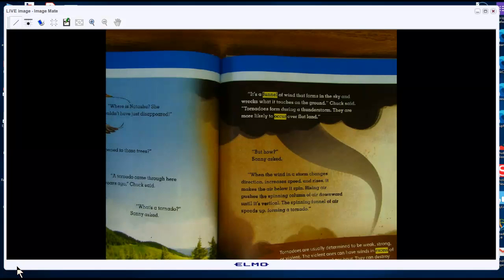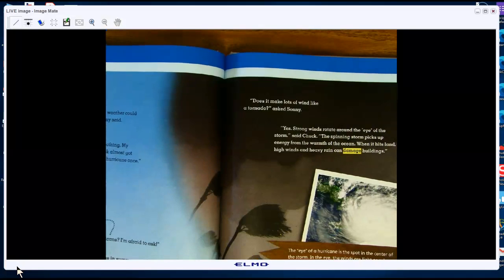"But how?" Sonny asked. When the wind in a storm changes direction, increases speed, and rises, it makes the air below it spin. Rising air pushes the spinning column of air downward until it's vertical. The spinning funnel of air speeds up, forming a tornado. We're going to skip that bottom part and go to the next page.